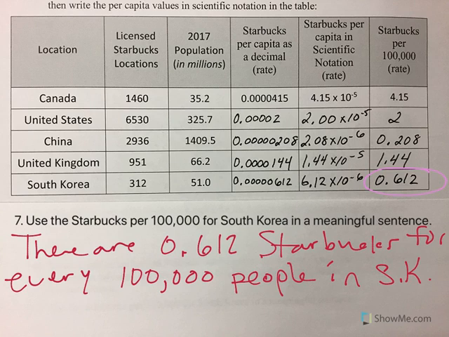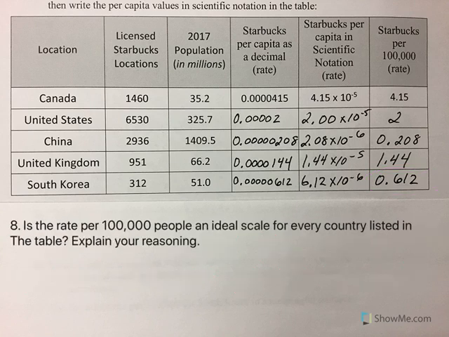And that is true. And that leads us to the next question of, is the rate per 100,000 people an ideal scale for every country? Well, no, because China and South Korea are both under 1 when you're talking about per 100,000. So when you're talking about a scale, you want a scale that's going to allow the number in front of the decimal to be greater than 0. Right? Doesn't matter what it is, but if you have a 0, you have less than 1, it doesn't make any sense. So no, because we have things that are less than 1.